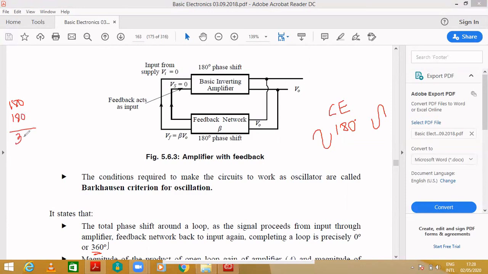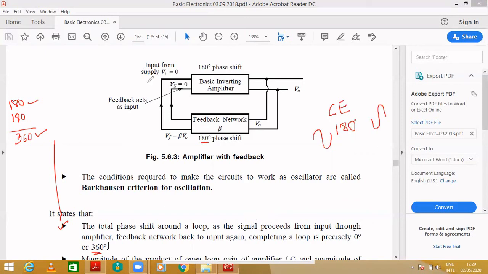The first 180-degree phase shift is already given by the amplifier itself. So still 180 degree is needed, and that will be given by your feedback network beta. The 180 degree is provided by choosing appropriate resistor and capacitor values. Then 180 degree plus 180 degree becomes 360 degree, so it is satisfying the first statement. The next statement is A beta equal to 1.